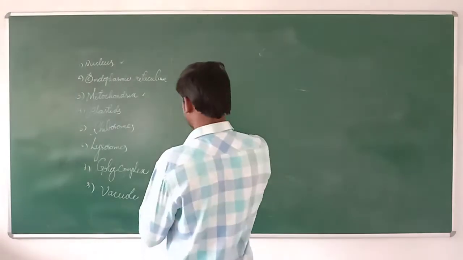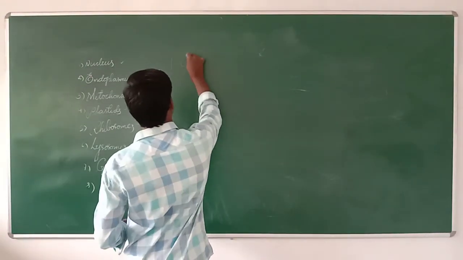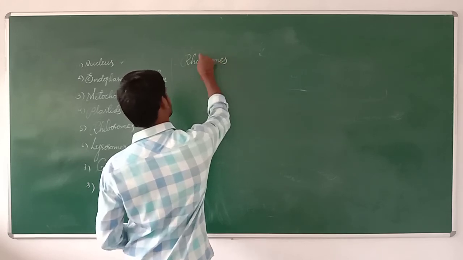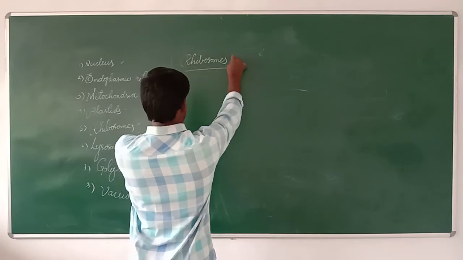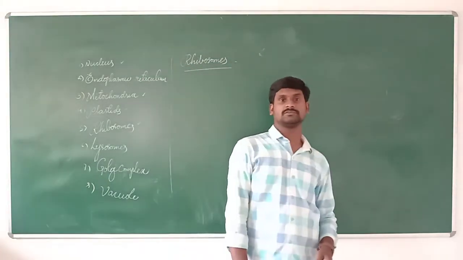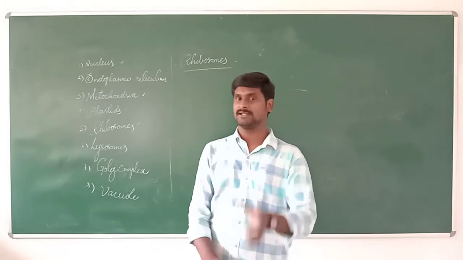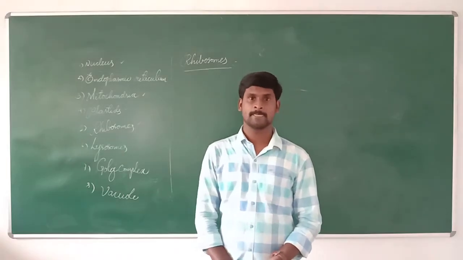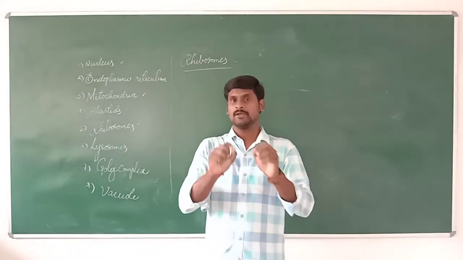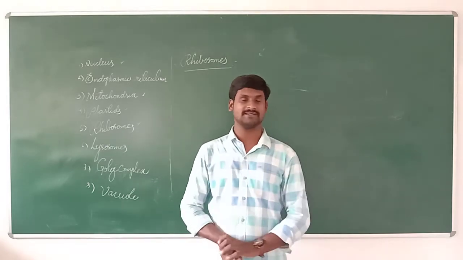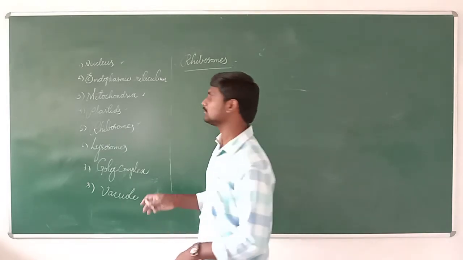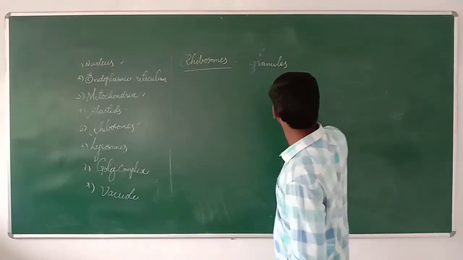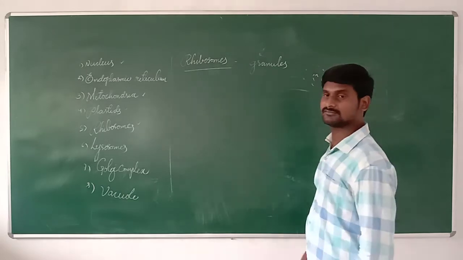Next about ribosomes. These ribosomes are present in each cell like very small, minute dots, like granules.